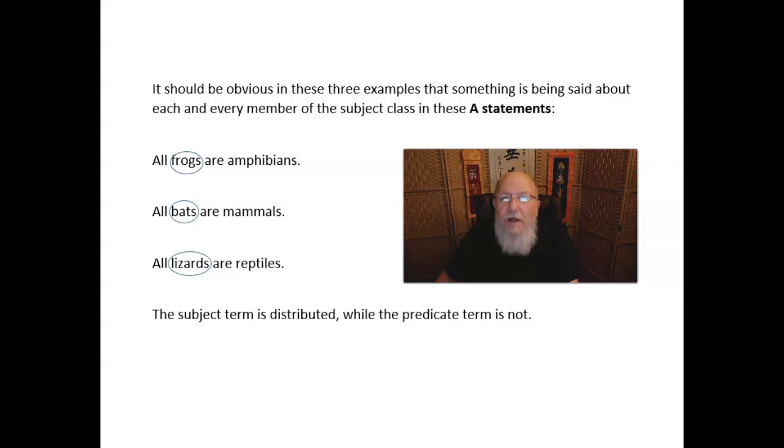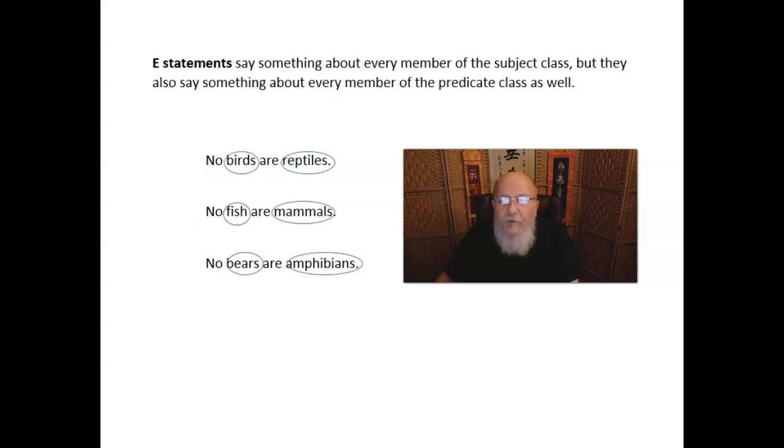Now, E statements, right, no S are P, say something about every member of the subject class, but they also say something about every member of the predicate class as well. For example, no birds are reptiles. We're saying every bird is excluded from the class of every reptile.